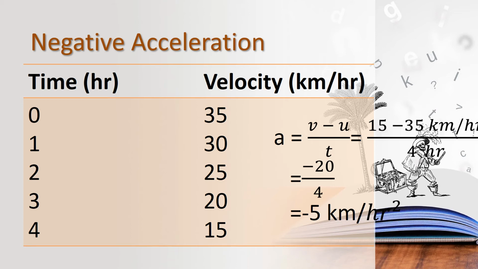So we have learnt about uniform acceleration or positive acceleration, and then negative acceleration, that is retardation or deceleration.